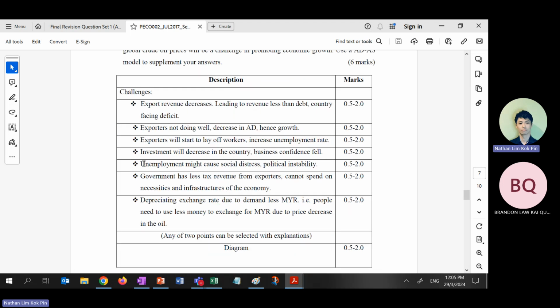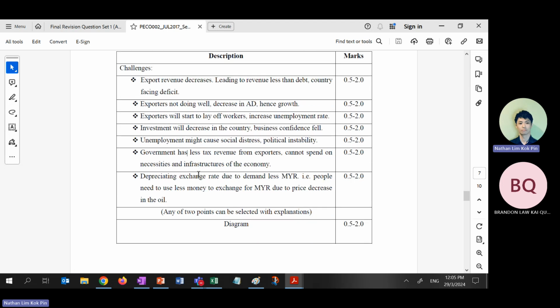Right? If you don't want to write the normal one like the unemployment, all this, because you did not study, then you have to talk about exports and imports, political stability and international trade, right? Tariff, subsidies, quotas. All these are answers. So of course you have to link to less tax revenue, depreciation. Actually, these are the two main ones that you need to link. Okay, and also FDI.